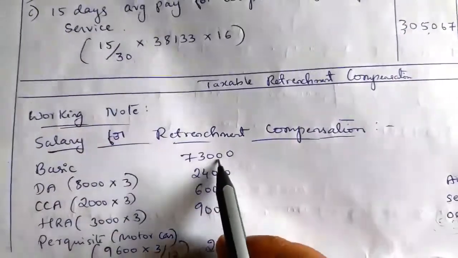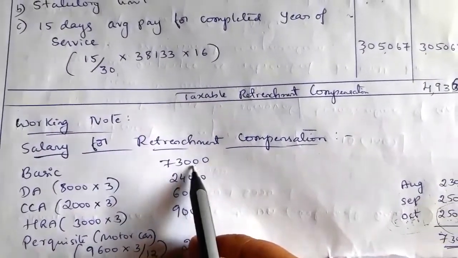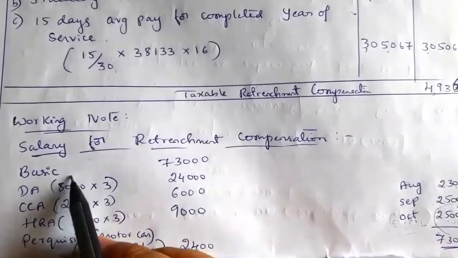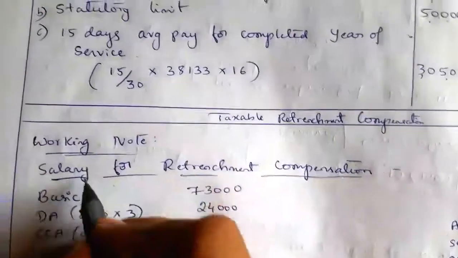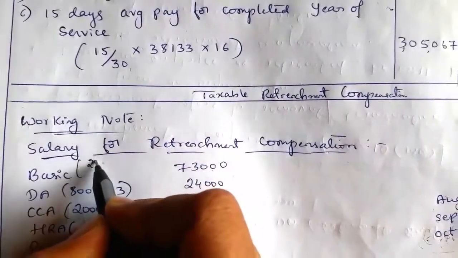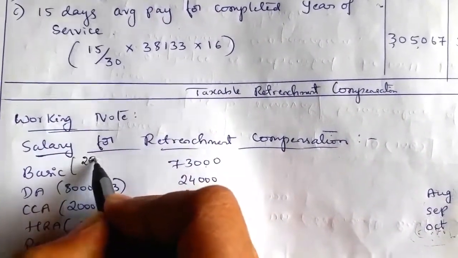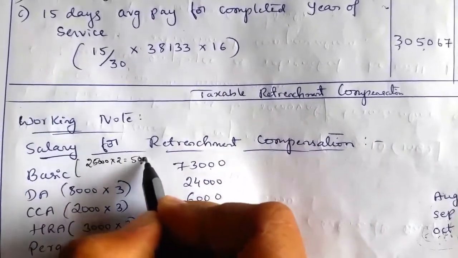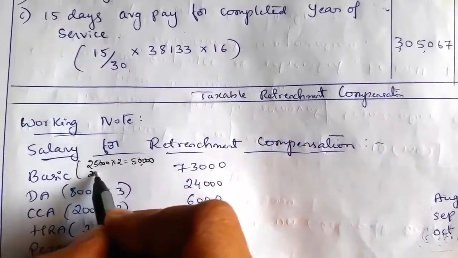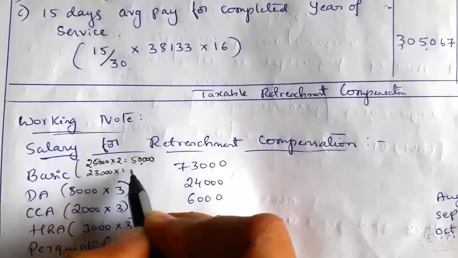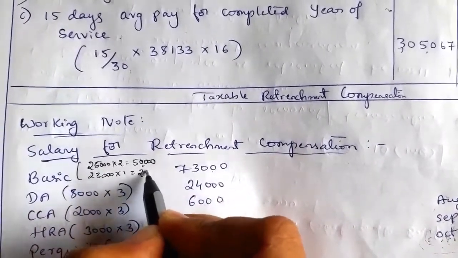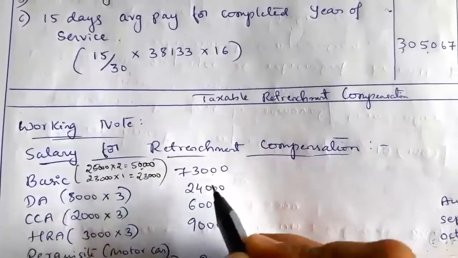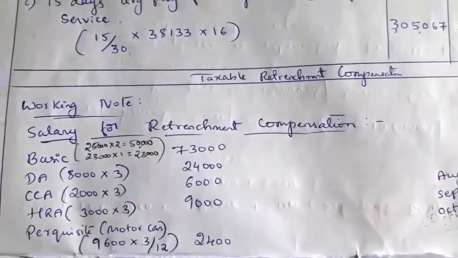That is 25,000 into 2, equal to 50,000, and 23,000 into 1, equal to 23,000. So the total is 73,000 as basic salary.